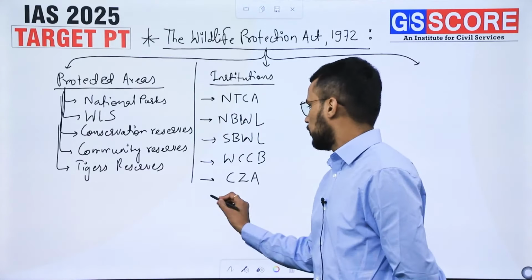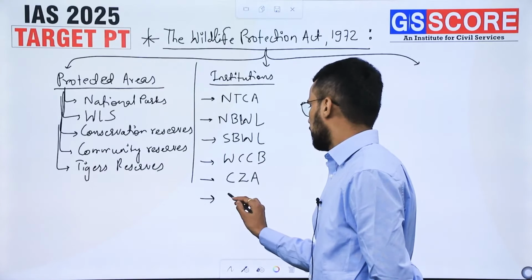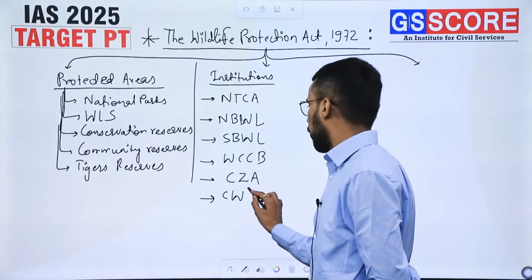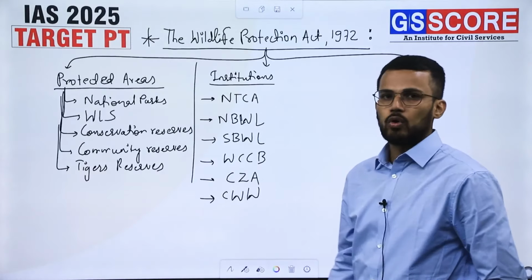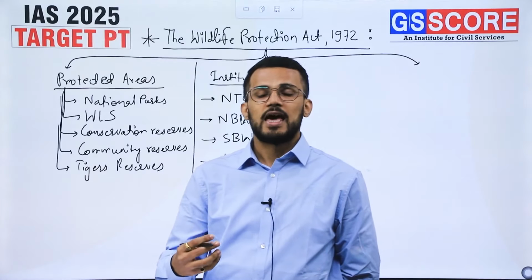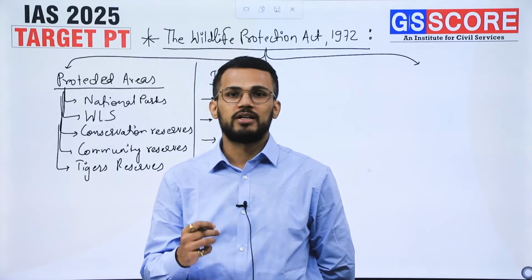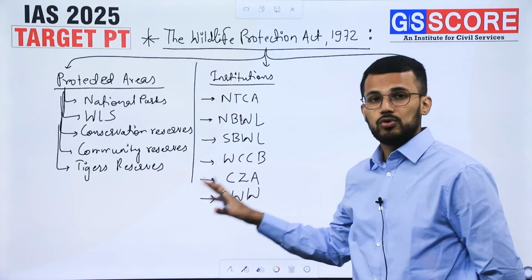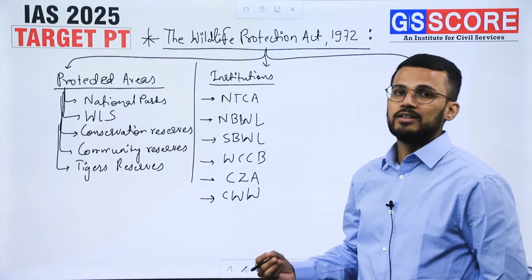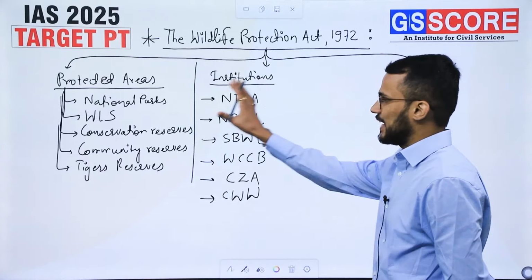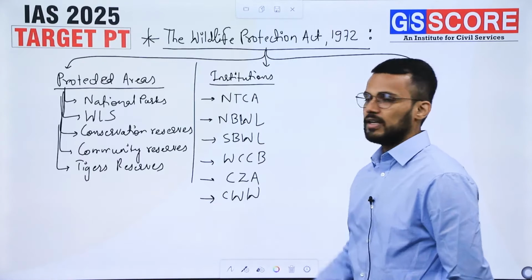Then we also have Central Zoo Authority, that is also established under this particular act. And even we can include the Chief Wildlife Warden of the state, which is considered as an administrative head of the protected areas in that particular state. So these institutes also play an important role in the protection of wildlife, right? So that is the second important action taken under the Wildlife Protection Act.